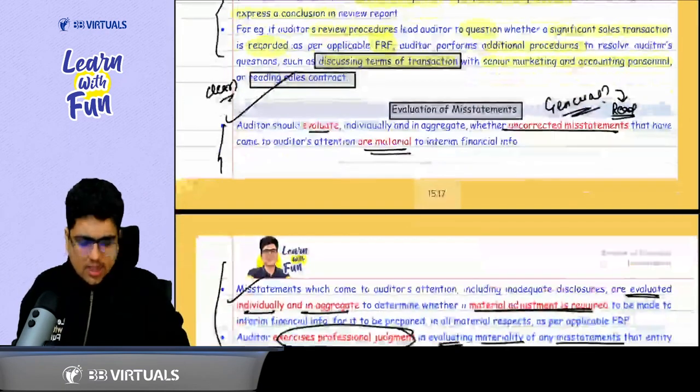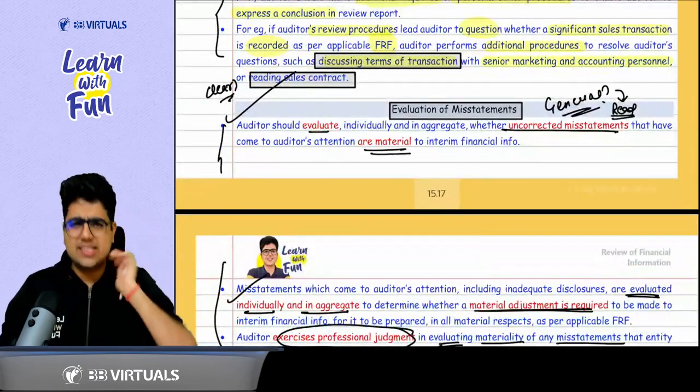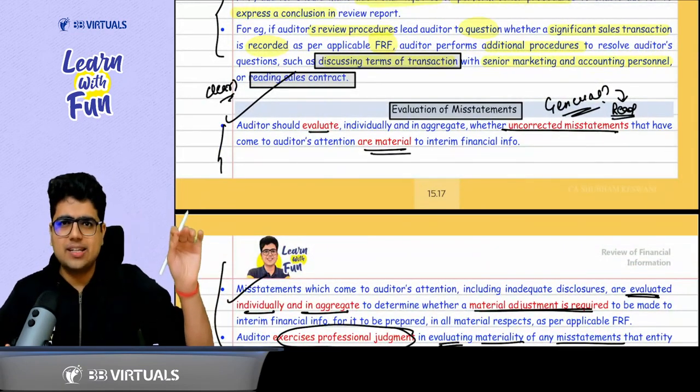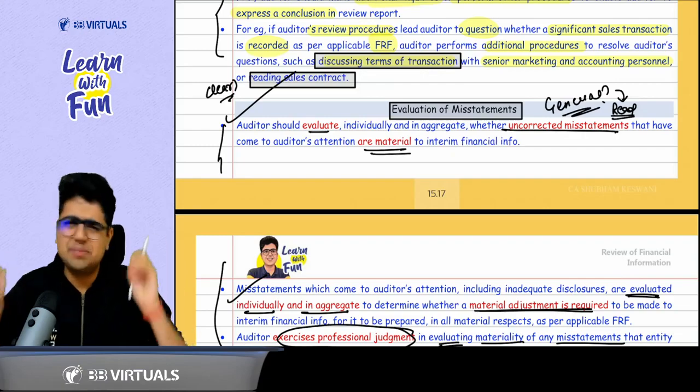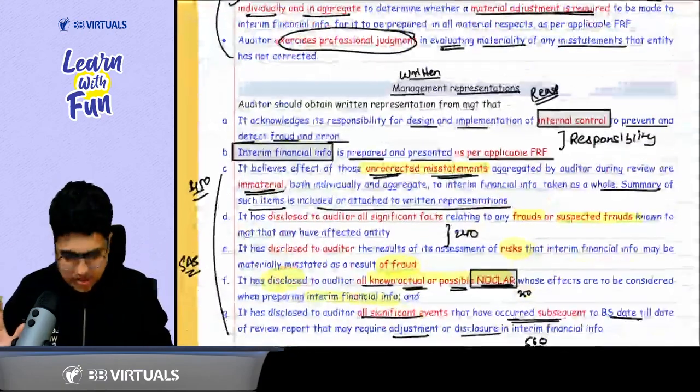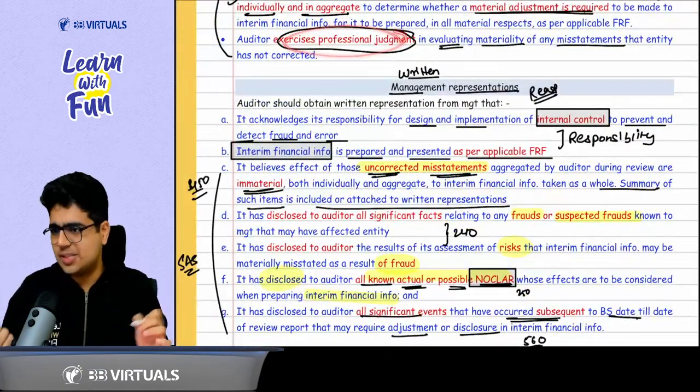Done? Done, sir. Now, whenever it comes to evaluation of misstatement, just see whatever uncorrected misstatements are there, are they material or not? This is the basic thing that you are required to do. Okay, sir. Exercise professional judgment when you are doing this.